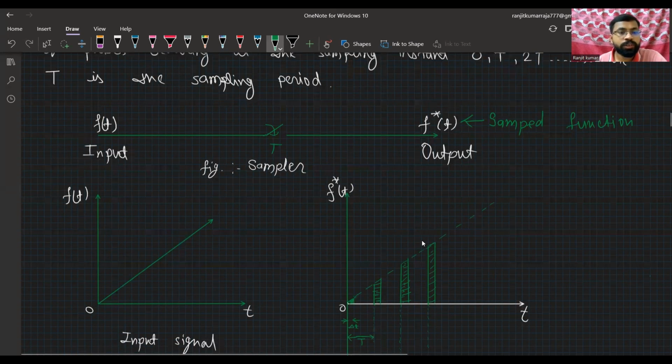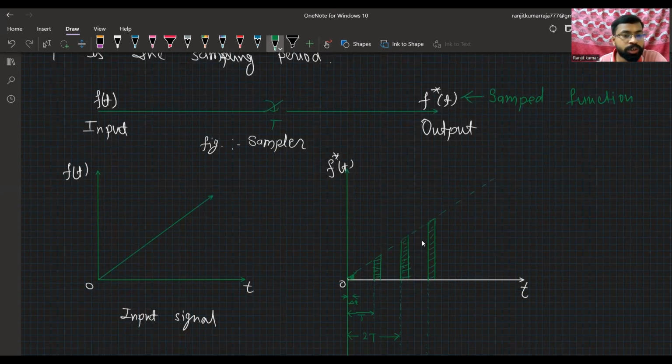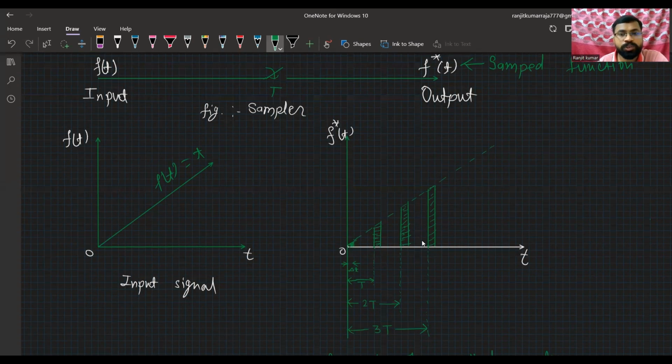Now we can see this is the f of t, that is the input continuous signal. Let's suppose this is a straight line, f of t, meaning the function f of t equals, let's suppose, t. This is the input signal. When we apply a sampler, we will get it like this. The sampler samples the signal at every instant of time, like this.